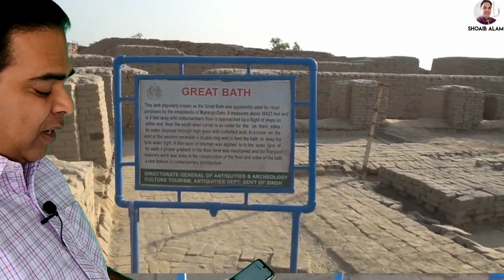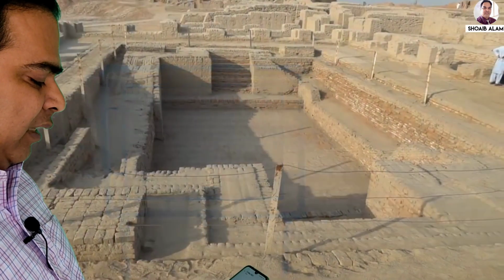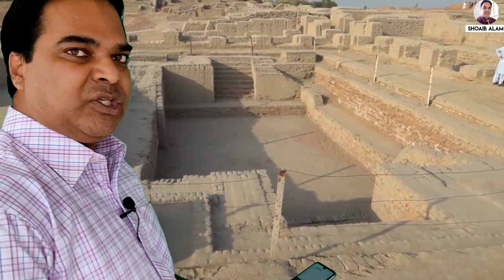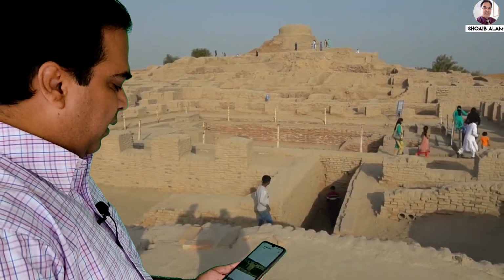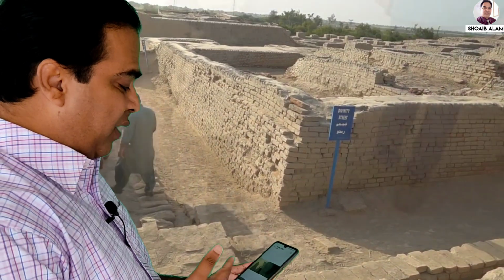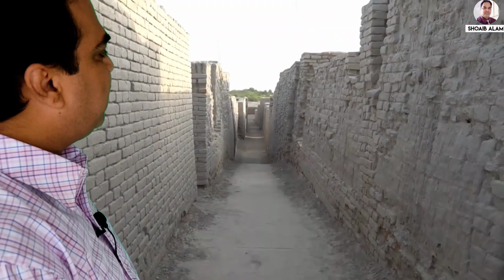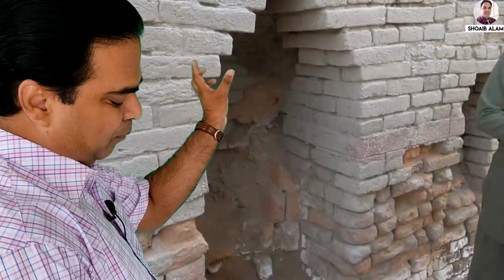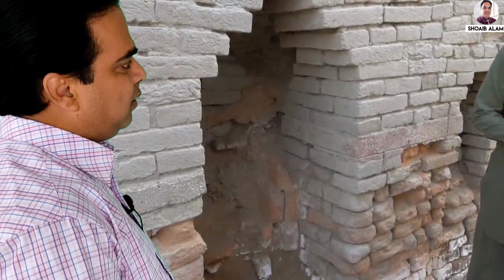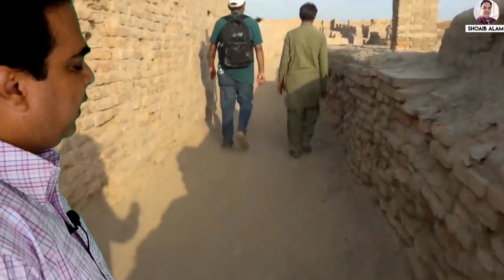Now the next one is the Great Bath. Later on I am going to explain that also. You can see the Great Bath, which was used for religious performances and so on. These are the areas with drains covered with bricks, and narrow lanes. It is such proper planning that the people had. They had good civic sense also.